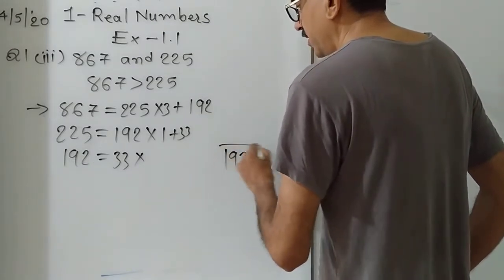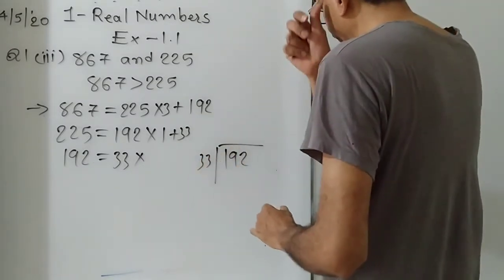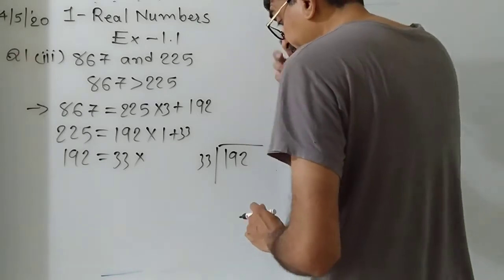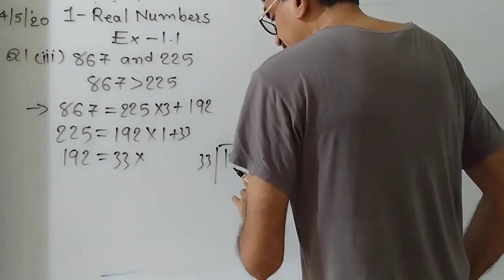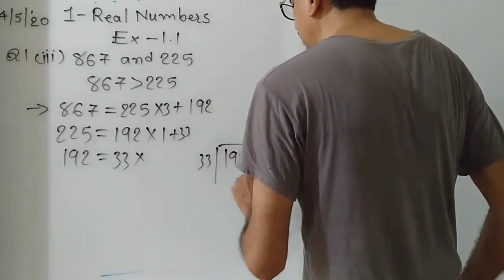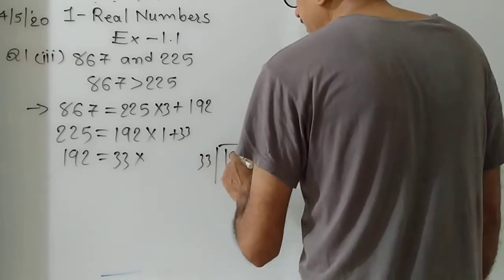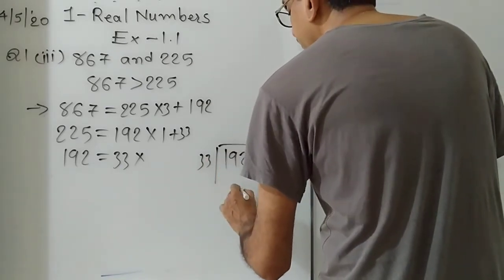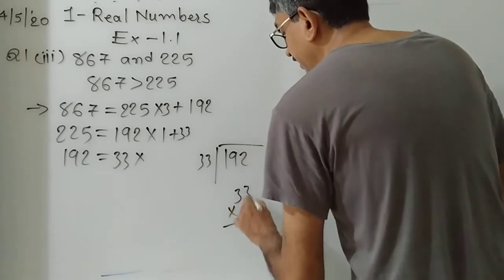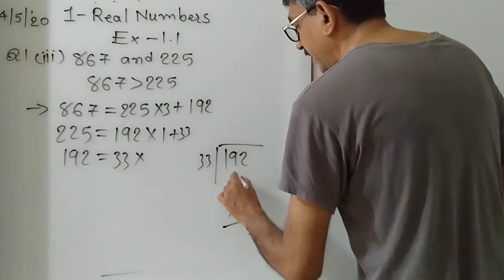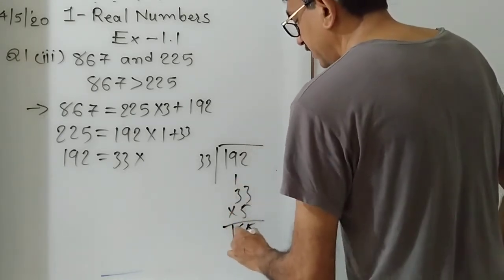192 divided by 33. Here 19, I think 5. 5 3s are 15, carry 1. 5 3s are 15, okay.